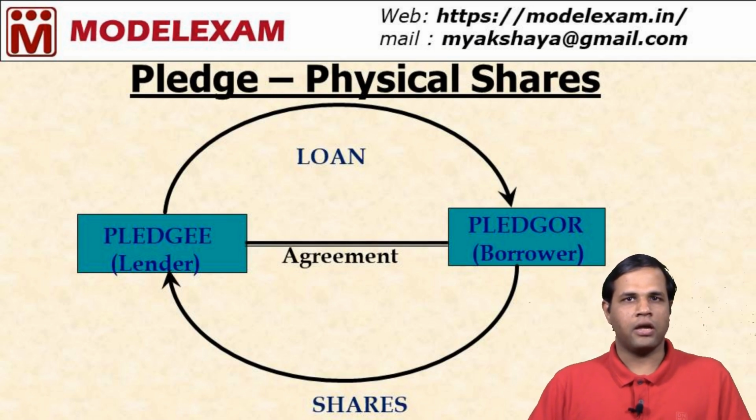In case of physical shares, normally the pledger is nothing but a borrower and the pledgee is normally a bank. So the pledger, that is the person who is holding the shares, will approach a bank. He will surrender the certificates to the bank, and the bank in turn will sanction the loan based on the agreement they sign. The interest rate will be decided and they will sign the agreement. Accordingly, the bank will release the amount. The borrower will submit the certificate to the bank. Once the borrower repays the amount, the bank will give back the certificates. So this is the simplest form of pledge.